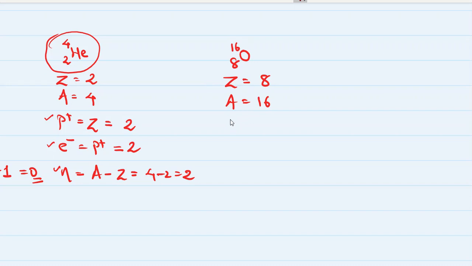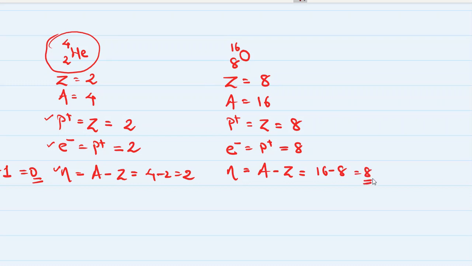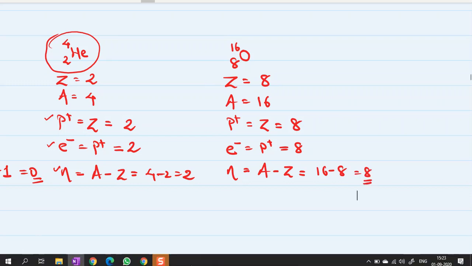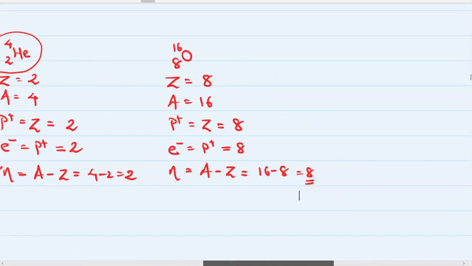So we can say that the number of protons is equal to the atomic number, which is 8, number of electrons is equal to the number of protons, which is also 8, and number of neutrons is equal to mass number minus atomic number, that is 16 minus 8, which is equal to 8. Clear? So that's all about oxygen.